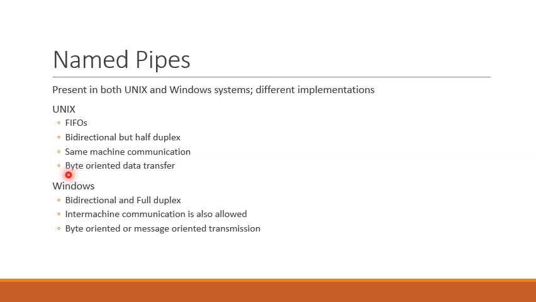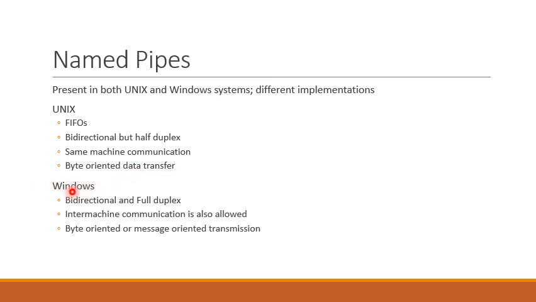And the final characteristic of the named pipe in the Unix operating system is that they support byte-oriented data transfer. This means messages travel as a continuous stream of bytes between the communicating processes.